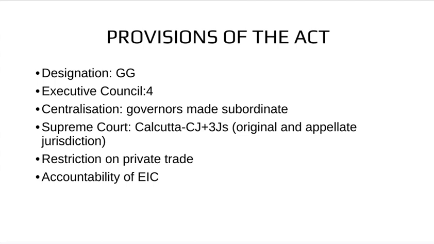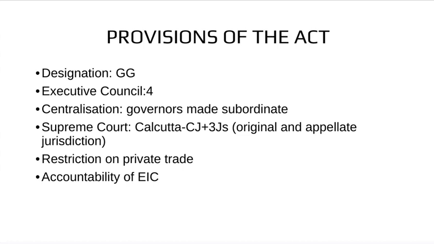Each presidency had its governor, but the Governor of Bengal was designated as Governor General of Bengal, meaning the post was promoted from governor to governor general, and the governors of the other two presidencies were made subordinate to the Governor General of Bengal. They were merely governors of Bombay and Madras. The autonomy of the governors of Bombay and Madras was diminished, so this was the major problem.